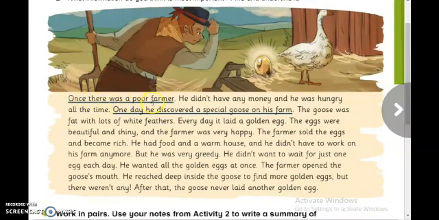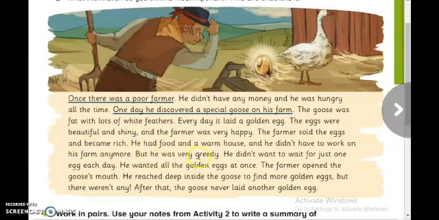Once there was a poor farmer. He didn't have any money, and he was hungry all the time. One day, he discovered a special goose on his farm. The goose was fat with lots of white feathers. Every day, it laid a golden egg. The eggs were beautiful and shiny, and the farmer was very happy. The farmer sold the eggs and became rich. He had food and a warm house, and he didn't have to work on his farm anymore.